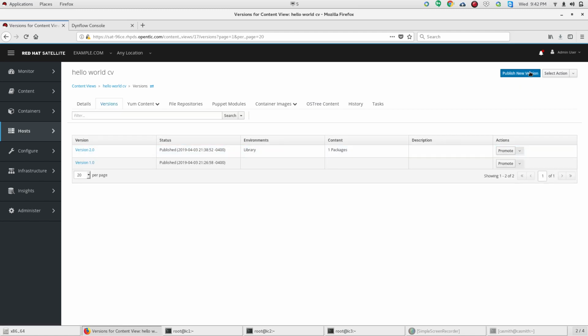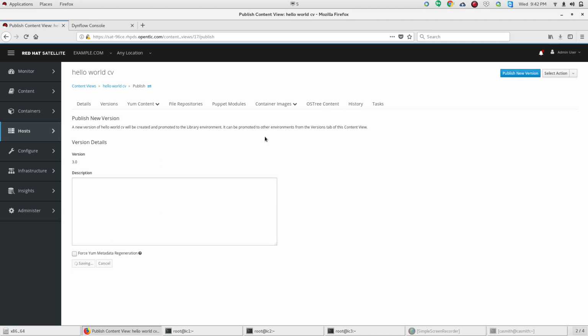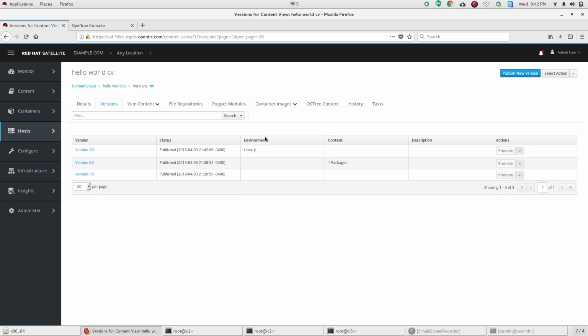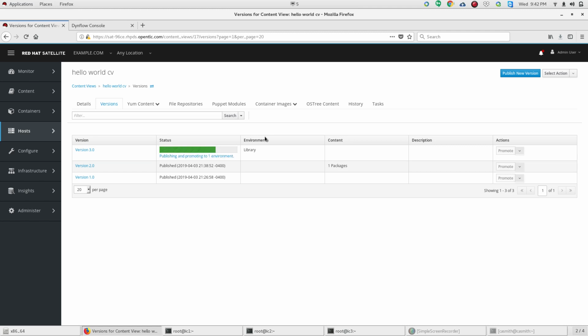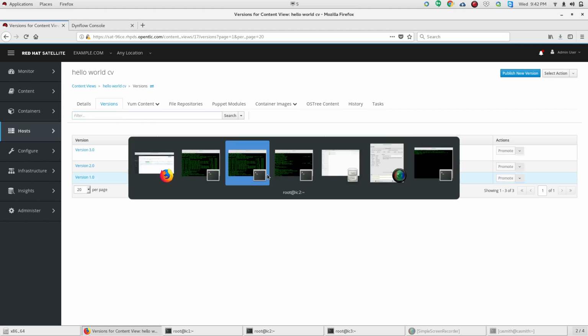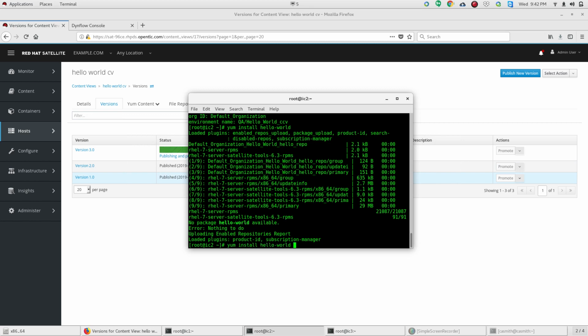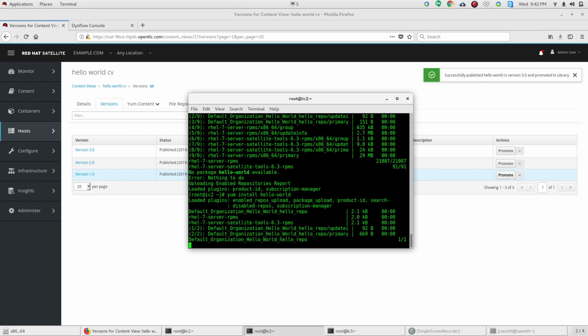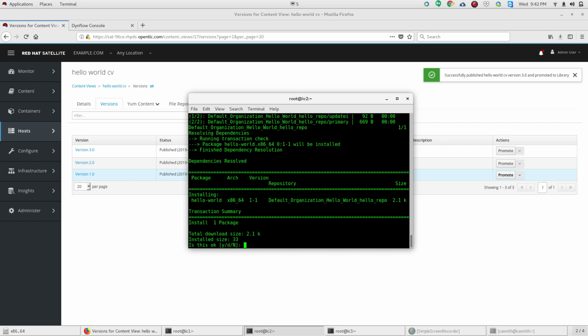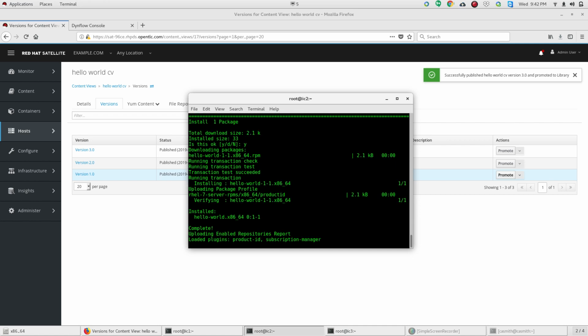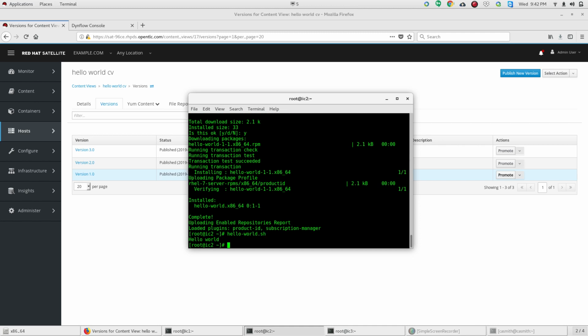We're gonna publish the new version, and as you notice, we're not actually pushing it out of the library, as the composite content view is the one that's actually being promoted, but it's pulling the specific version directly from the library. So at this rate, we should have our hello world in our QA environment. Let's take a look. There it is. And this is hello world.sh. Hello world.